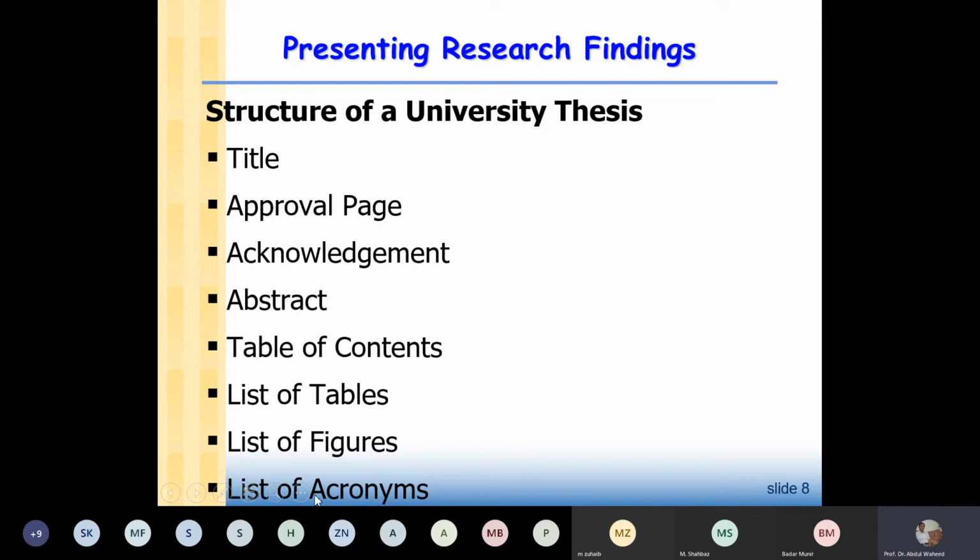And there is a list of acronyms. So if you used abbreviations in your thesis, for example OLS, then this will be included in the list of acronyms. You will write OLS, and then you will write that this means ordinary least square, okay, like this. So all acronyms that are used in the thesis, you will make a list of those acronyms.